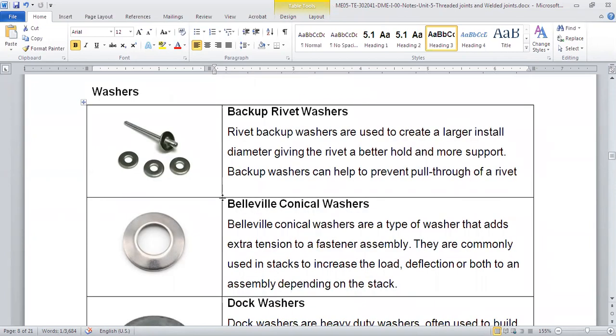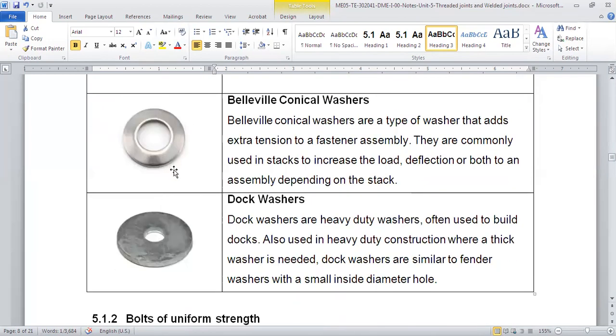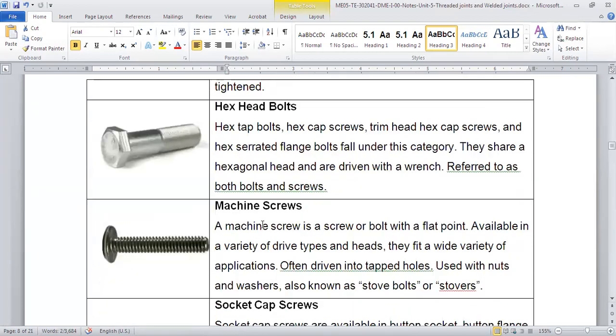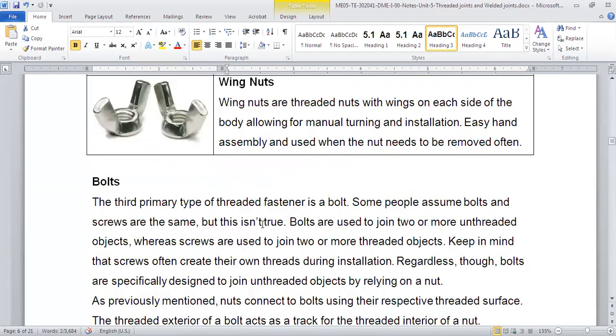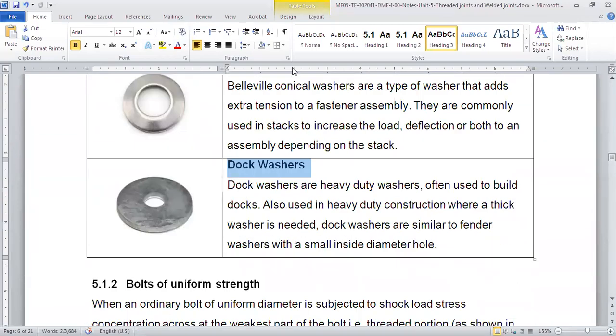So there are different types of washers also. Backup rivet washer, these are the washers for the rivet. These are the conical washers, they have a conical shape. Dock washer. So there are different types of washers. So these are important parts of the threaded joint: screws, nut and bolt, and washer. These are important parts of the joint.